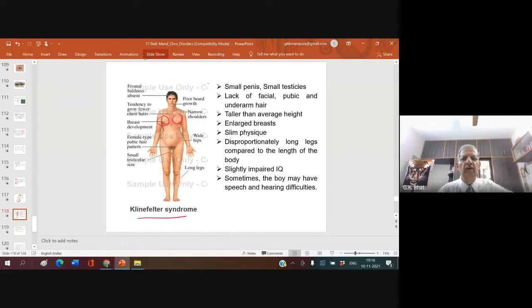Understood? Small penis, small testicles, lack of facial, pubic and underarm hair, taller than average height, enlarged breast, slim physique, disproportionately long legs compared to the length of the body, slightly impaired IQ. Even their IQ is affected. Sometimes the boy may have speech and hearing difficulties. You have this screenshot. You must know that these are some additional points.